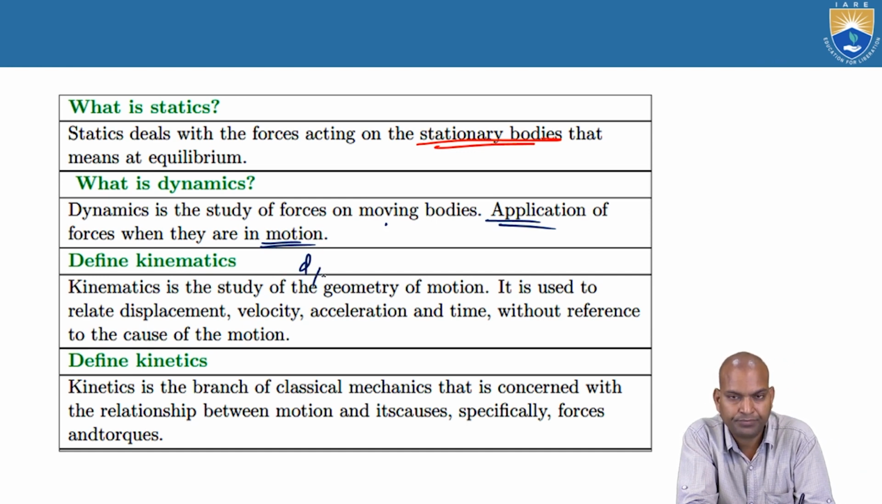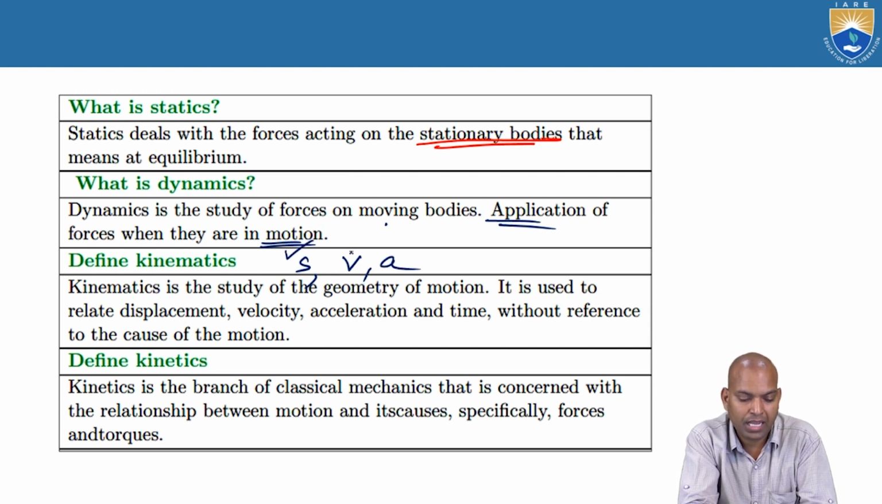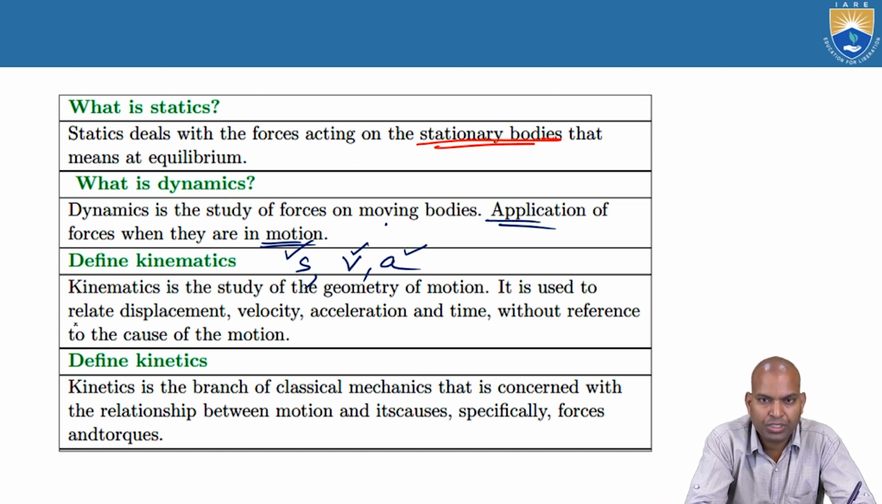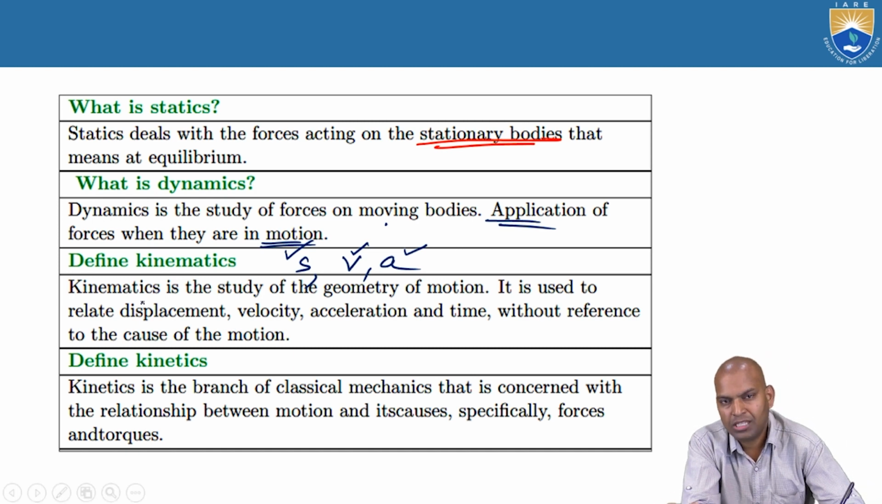The displacement, that is S. Next, ds by dt is known as the velocity, and dv by dt is known as acceleration. We will study SVA, that means the displacement, velocity and acceleration components. These three things are going to be studied in the category of kinematics. So kinematics is the study of the geometry of motion. The rate of change of displacement is known as velocity, and the rate of change of velocity is known as acceleration. So these are functions of time.